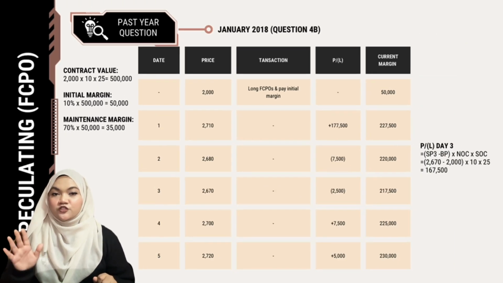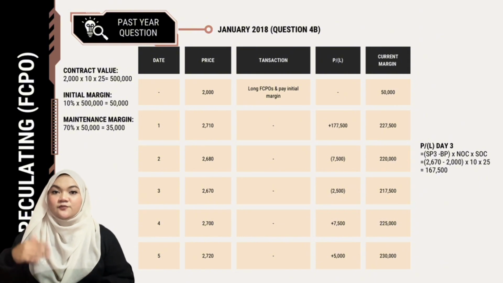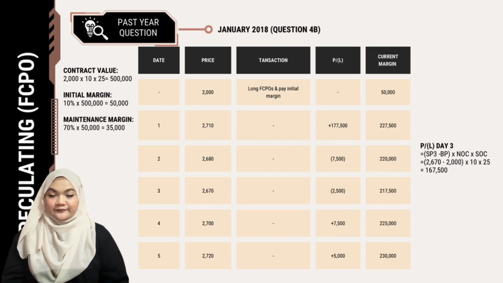So, by having all of this information, it is easier for us to construct the table. Starting with the futures price of 2,000, we need to long it since it has been mentioned in the question, and the amount of 50,000 as the initial margin.